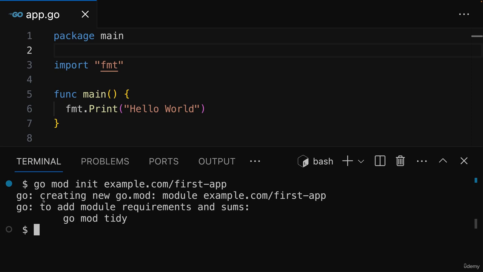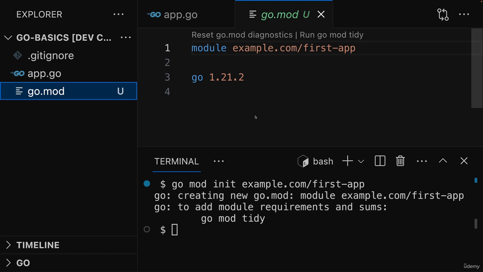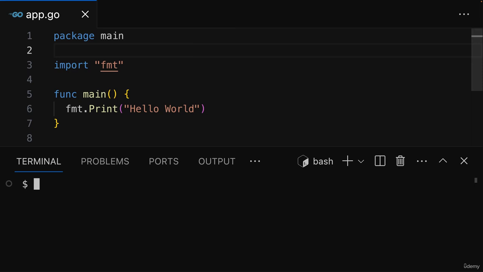And if you now hit enter, Go indeed goes ahead and creates that module. To be precise, it added this go.mod file. And whenever you have such a file in your project, you have a Go module. So this file tells Go that the folder in which this file is stored and all its subfolders belong to a module of this name or path, to be precise. So now we created a module with a name or path, and with that created, we can now try this go build command again. And as you see now, this succeeds and I'm not getting any error.